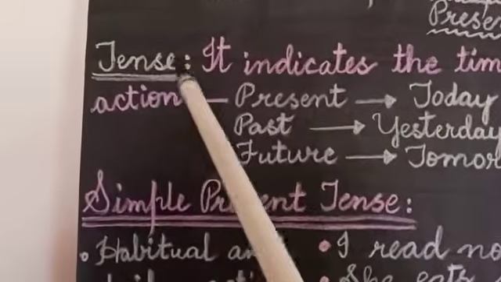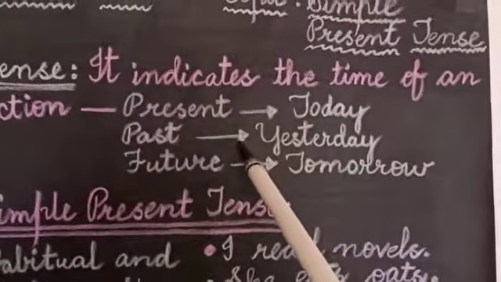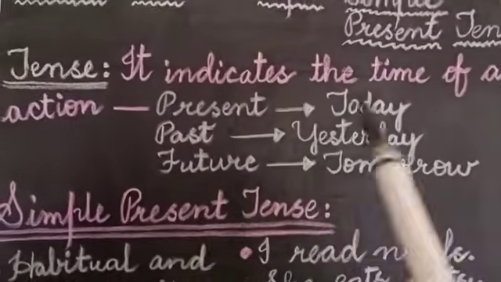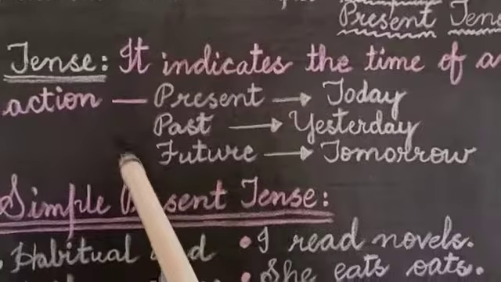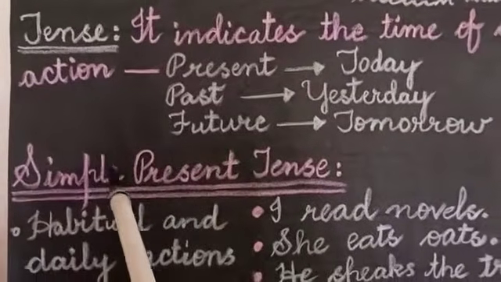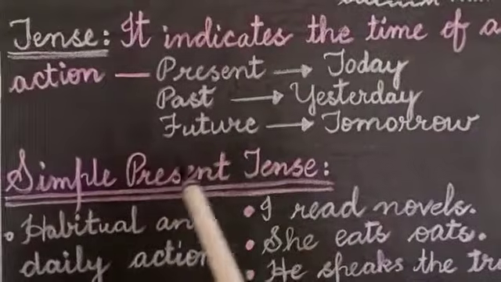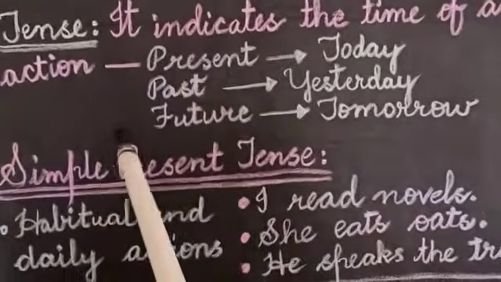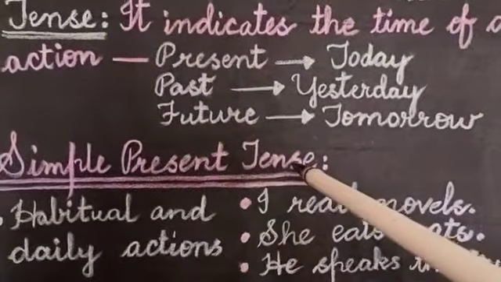Now, my dear students, you learned that tense indicates the time of an action. It shows us when an action has happened or when an action takes place or when an action is going to happen. Now, my dear students, let's start this simple present tense. This simple present tense belongs to the category of present tense, okay? Simple present tense.